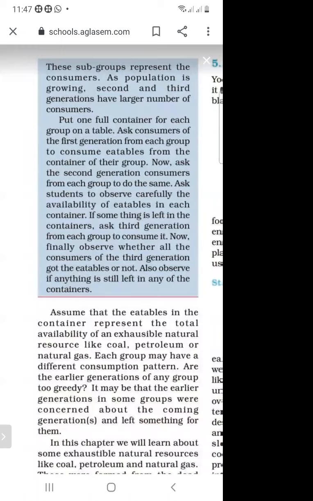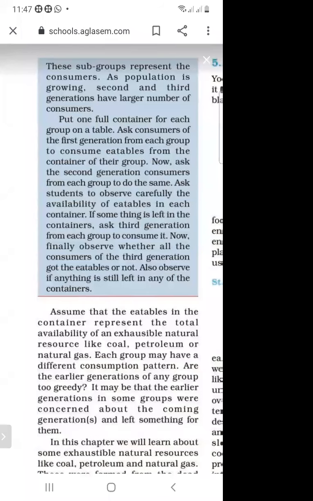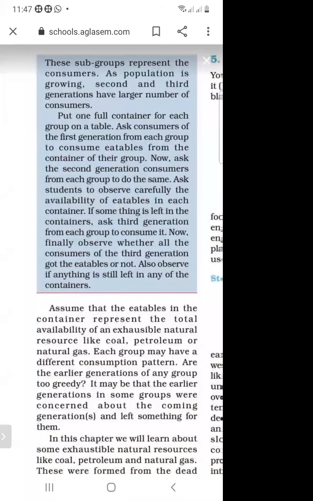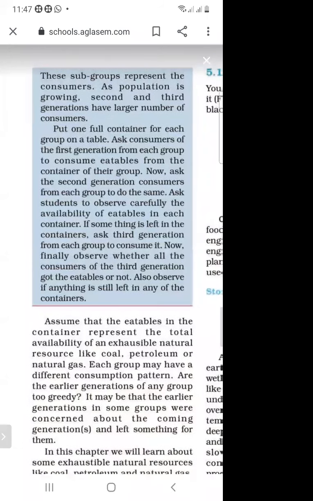So we are taking a 7 student group and we are dividing it into subgroups of 1, 2, and 4. These subgroups represent the consumers. As population is growing, second and third generation have a large number of consumers. Put one container for each group on a table. Ask the consumer of first generation from each group to consume a tablet from the container of their group. Now ask the second generation consumer from each group to do the same.